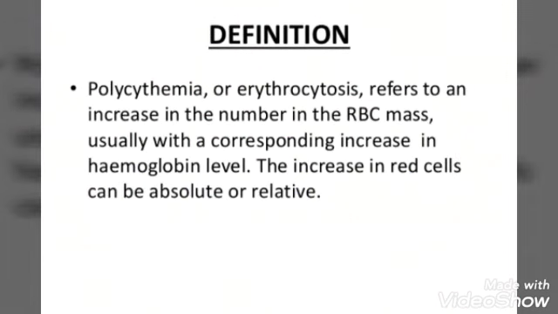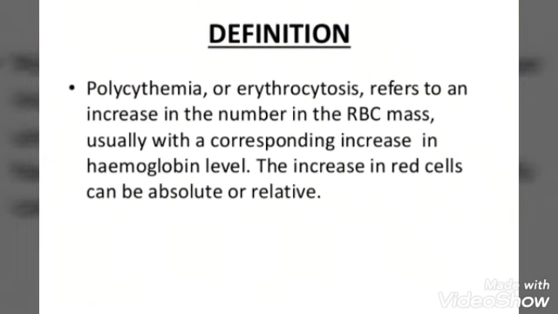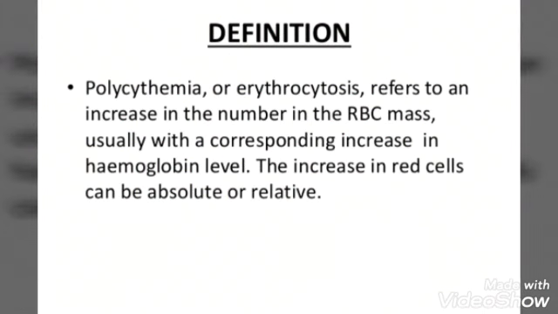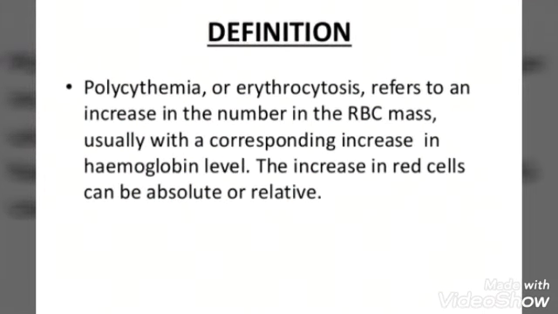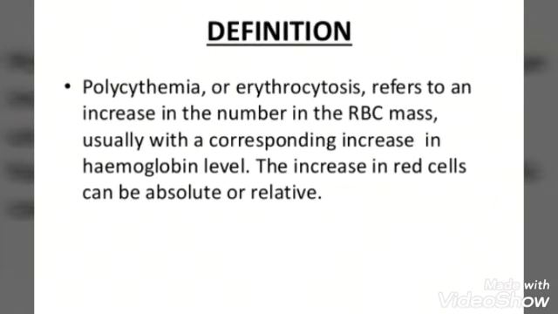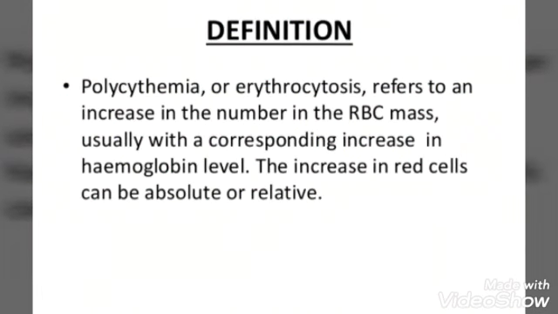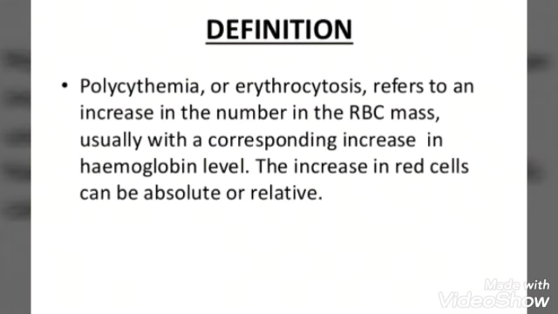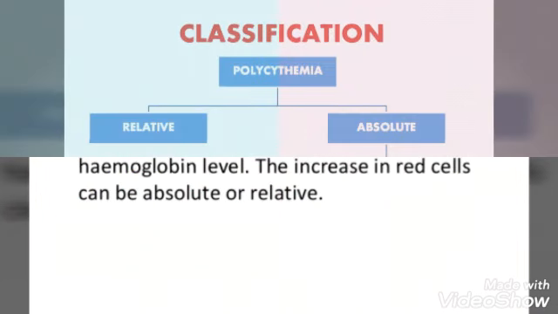Let's see the definition. Polycythemia or erythrocytosis refers to an increase in the RBC mass, usually with a corresponding increase in hemoglobin level. The increase in red blood cells can be absolute or relative. So, the definition says that polycythemia is also known as erythrocytosis, that is an increase in the number of RBC mass and the hemoglobin level. So, let's see the classification.